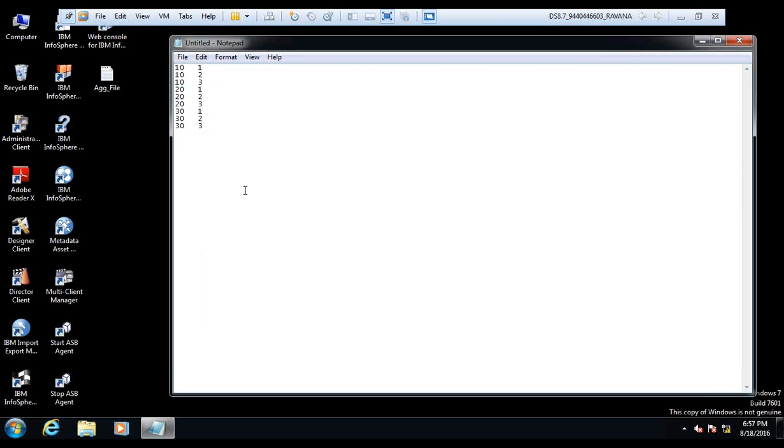In that case, I have to use sequential or something. Yeah, you see, all these operations can be performed in the transformer. There you can compare sequential. I mean, using staging variables, you can compare the current row and the previous records.